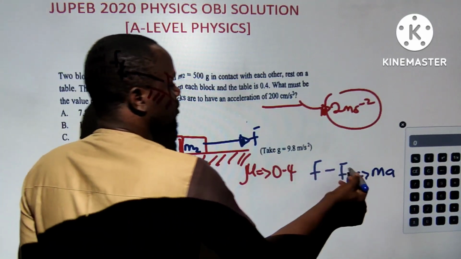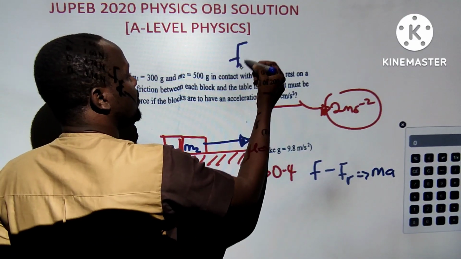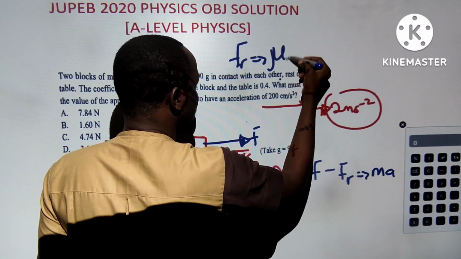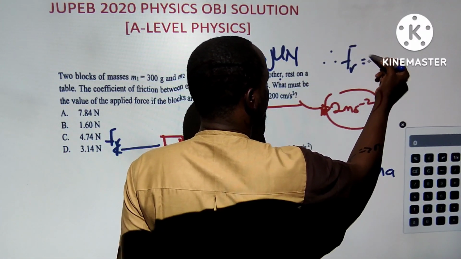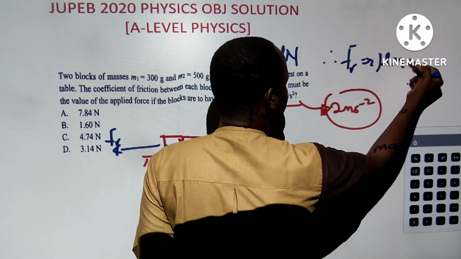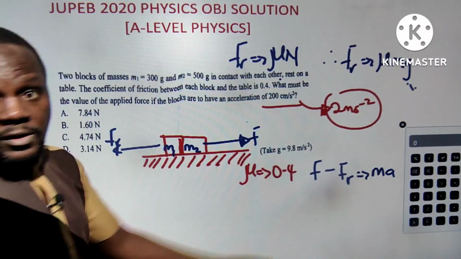Now, we have also discussed this many times, that frictional force in junior class equals mu N, where N is the normal reaction. Some of you know it as mu R. You can say frictional force equals mu N, which is mu mg. I think this is common in junior classes, if you remember.